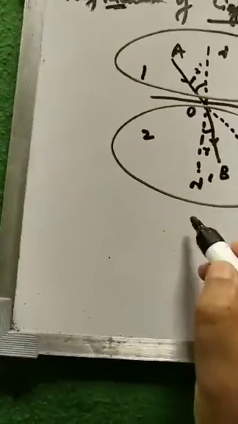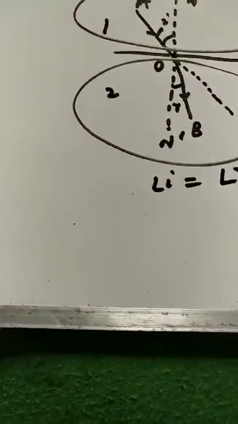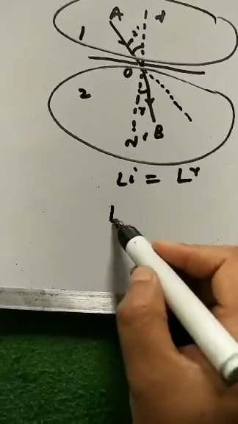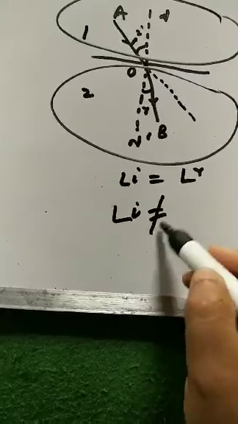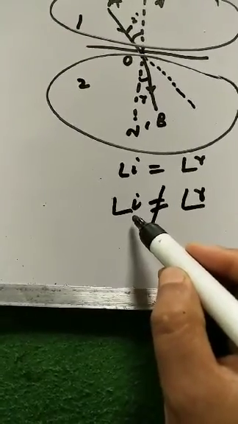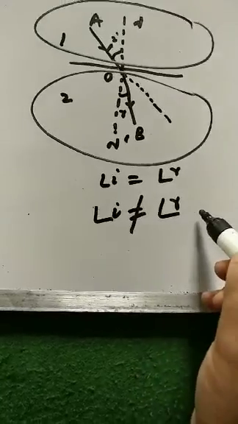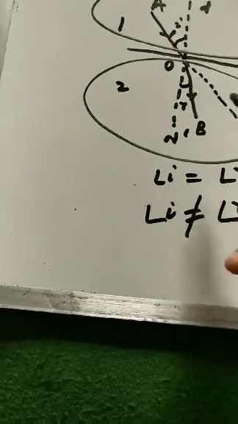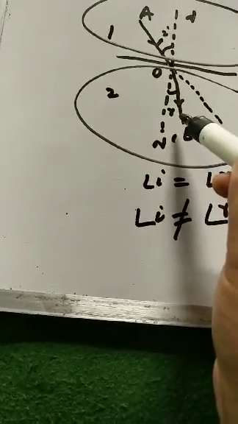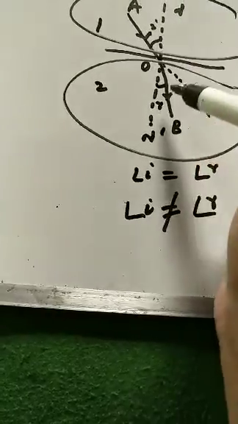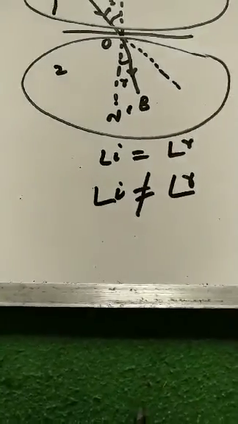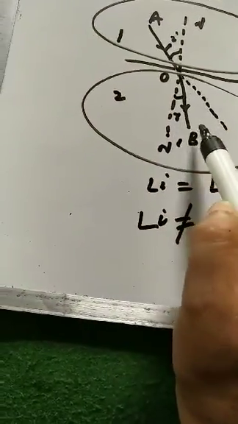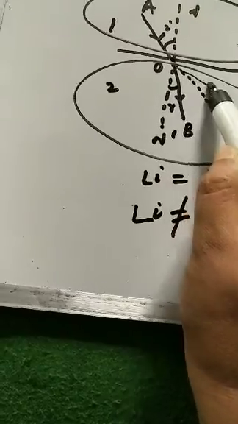So in reflection of light, i is always equal to r. Angle of incidence is always equal to angle of reflection. But in refraction of light, i is never equal to r. That is, the angle of incidence is never equal to the angle of refraction. The angle of refraction is either less than i or more than i. When it is less than i, it bends towards the normal. When it is more than i, it bends away from the normal.